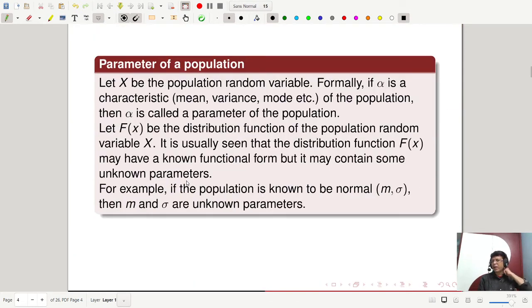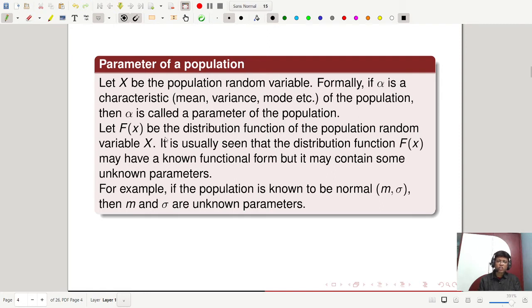Now, next we'll give you the concept of a parameter of a population. Let X be the population random variable. Formally, if alpha is a characteristic, such as mean, variance, mode, median, etc., of the population, so alpha is any characteristic, then alpha is called the parameter of the population, right?